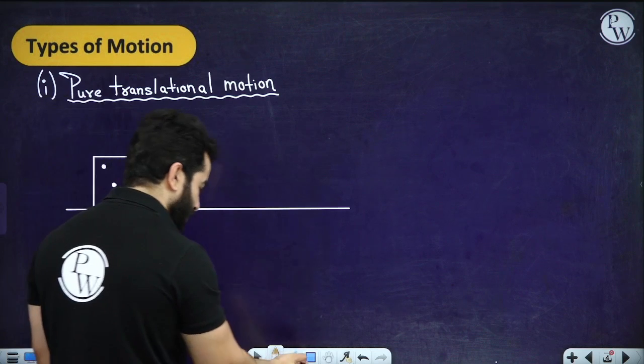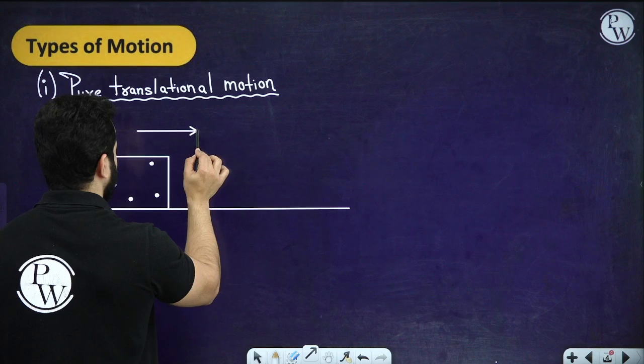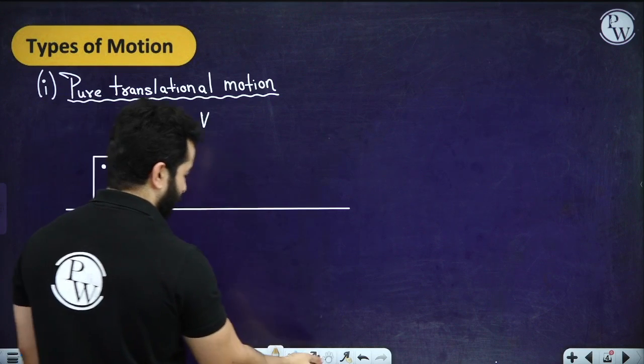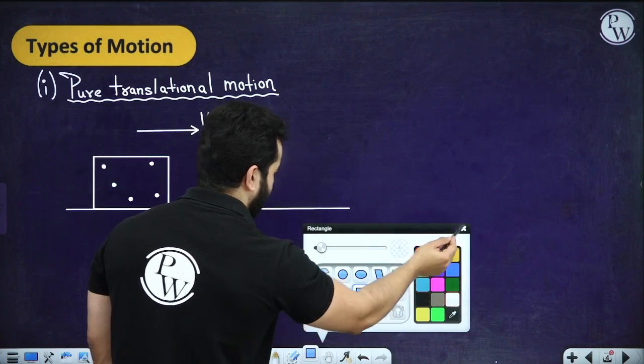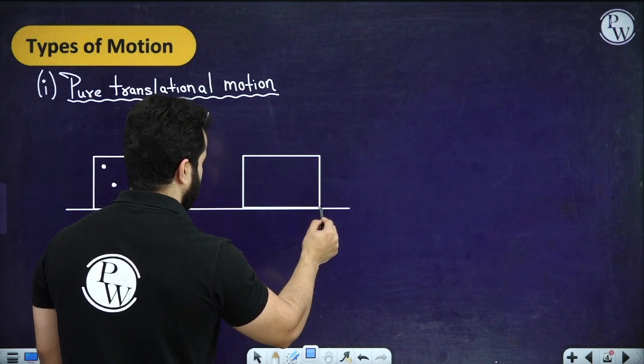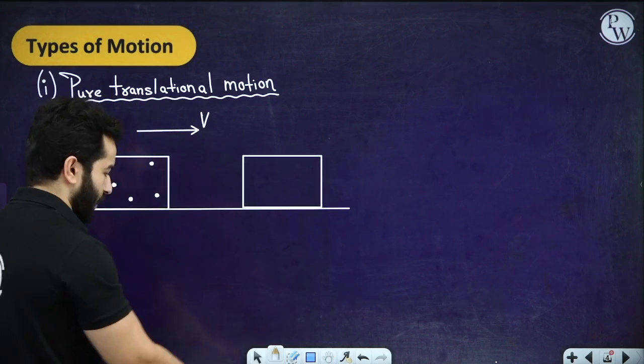And let's suppose this body was in motion. This body was moving with a certain velocity v, and after a certain period of time, it covered a certain displacement. Let's suppose it covered a displacement of x.